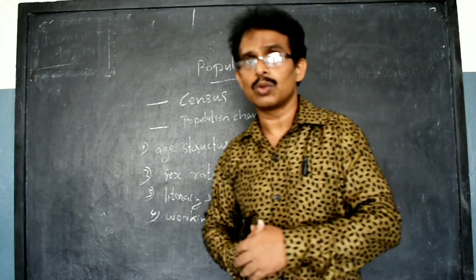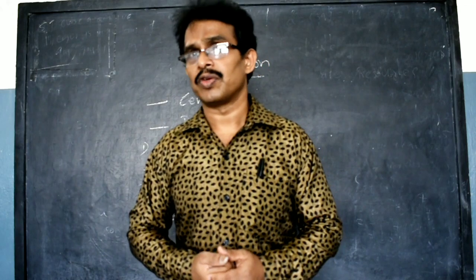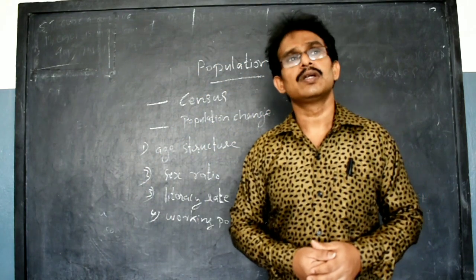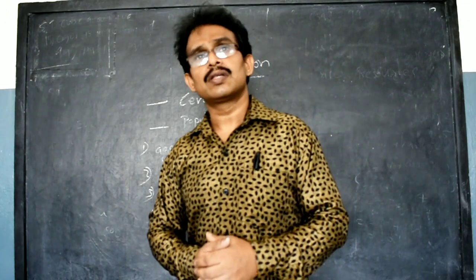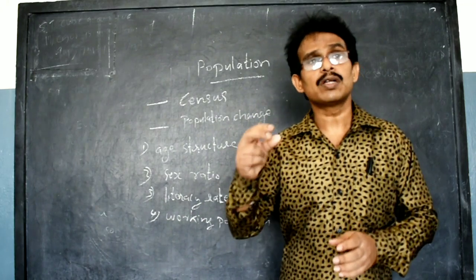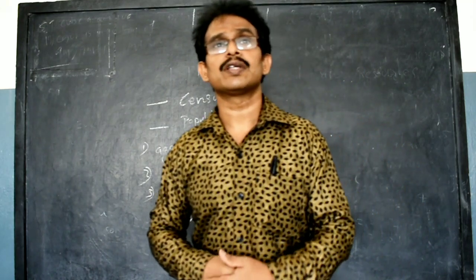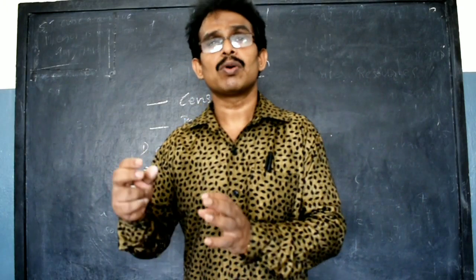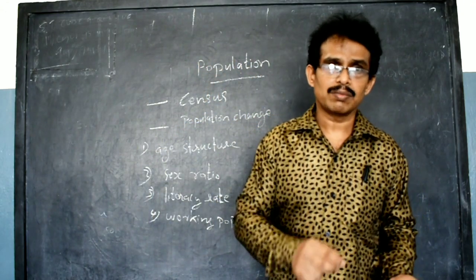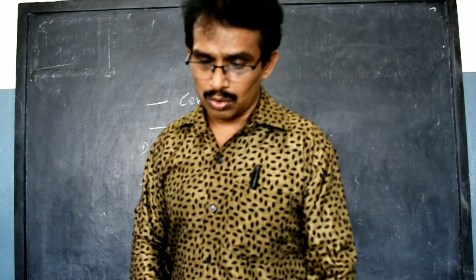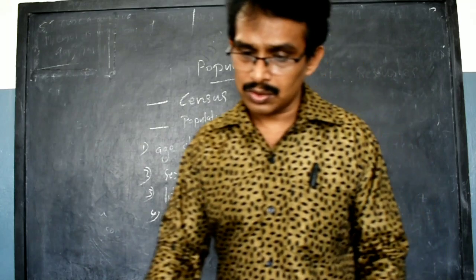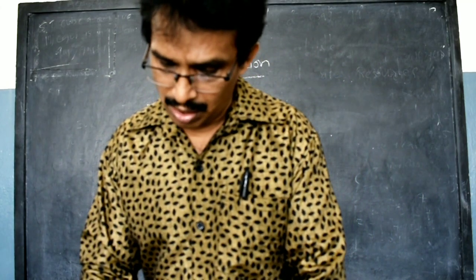Then how can we measure growth? The growth rate of the population. Birth rate minus death rate is called the growth rate. Then what is birth rate? The number of live births per 1,000 is called the birth rate. Likewise, the number of deaths per 1,000 is called the death rate. Birth rate minus death rate is equal to growth rate. These are the important things we have to study in population.